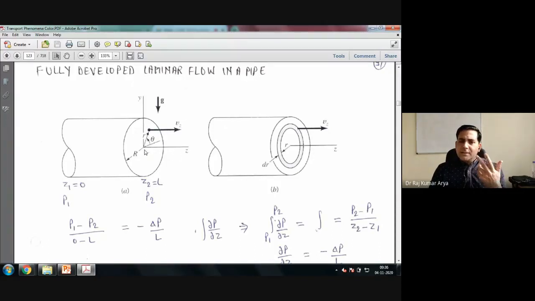Then in cylindrical coordinates, you have two more coordinates. One is theta, which will make the complete circle, and the other one is r, because to make the circle you start from a particular point, you change r and you make a complete theta. So you will get several rings and finally you will get a cylinder just like that. If you see from here, if you are r distance away from the center, you are creating this much of a cylinder. If you move, theta is 2 pi. Okay, so that way you can say.